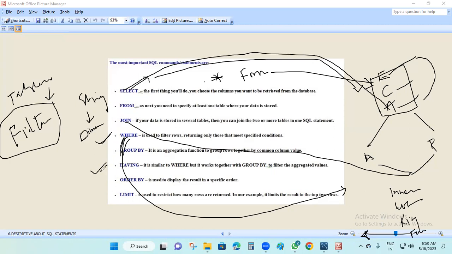Coming to having, you apply it on aggregated values, meaning aggregated fields like sales, profit, discount, quantity. In Tableau we see this hash symbol; based on this symbol you can apply the aggregation function. That time you are using having.